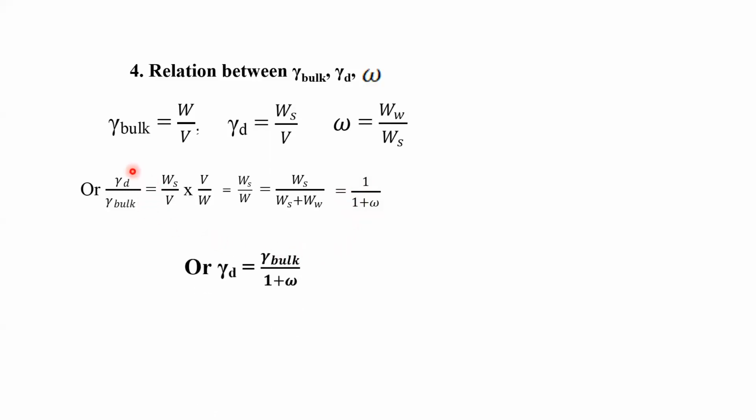So what we can write here is, gamma dry, that is, dry density, is equal to bulk density. You can multiply gamma bulk with these values. So gamma d equals gamma bulk by (1 plus w).